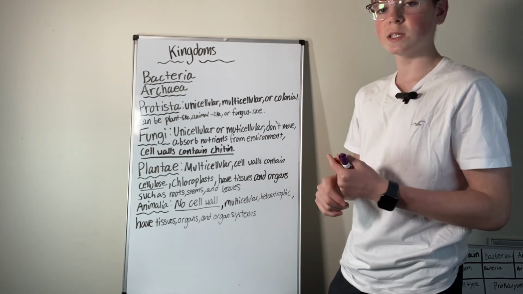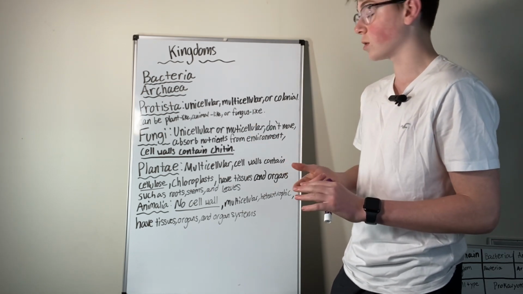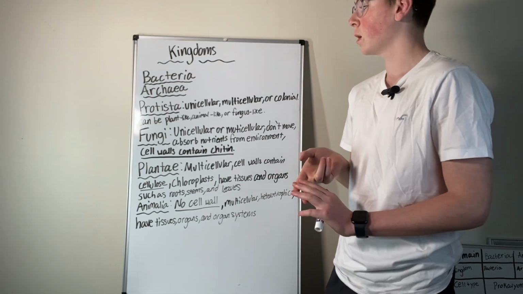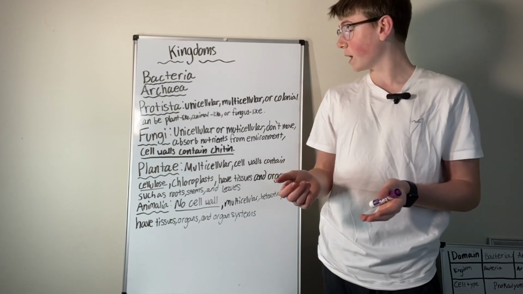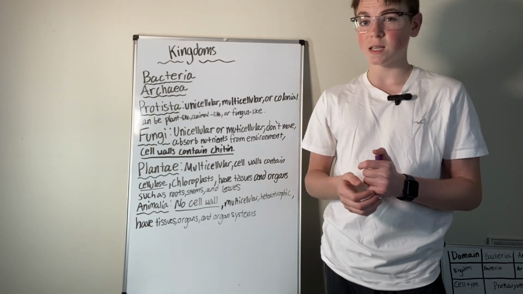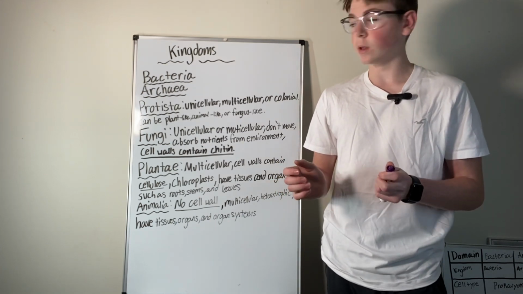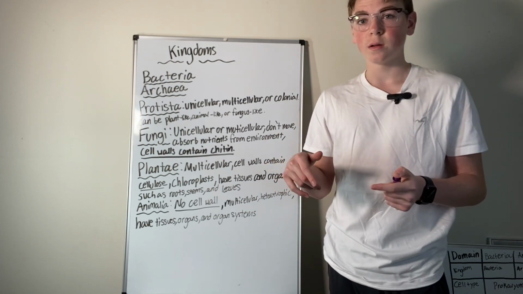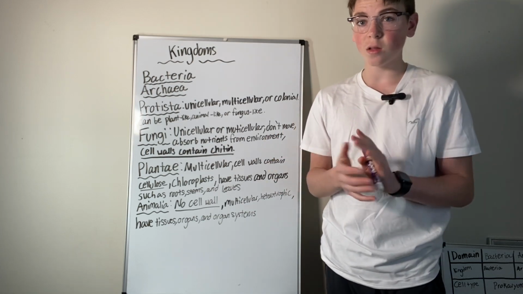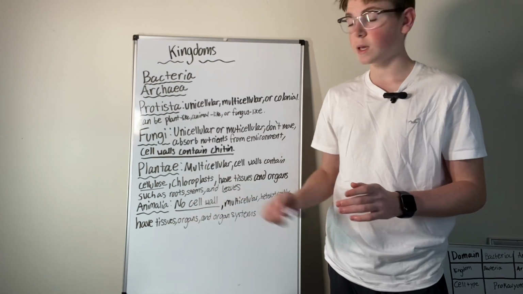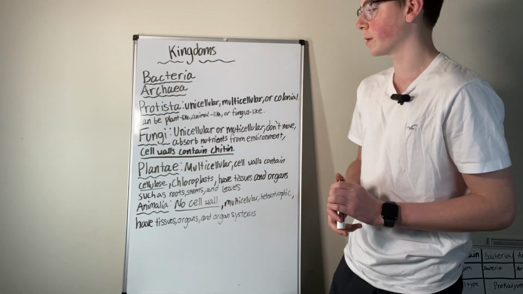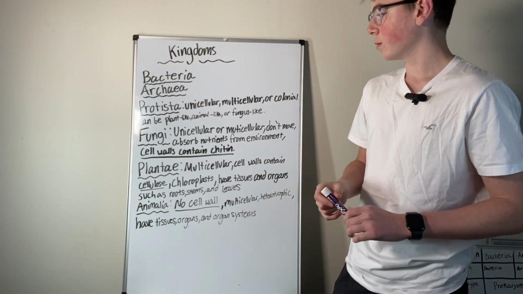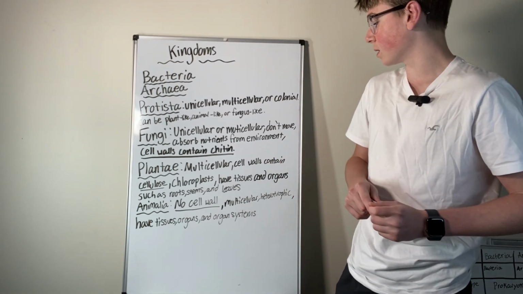Protista, they are unicellular, or multicellular, or colonial, and they can be plant-like, animal-like, or fungus-like. So they can be like all the other kingdoms, but they're not all the other kingdoms. They're weird.